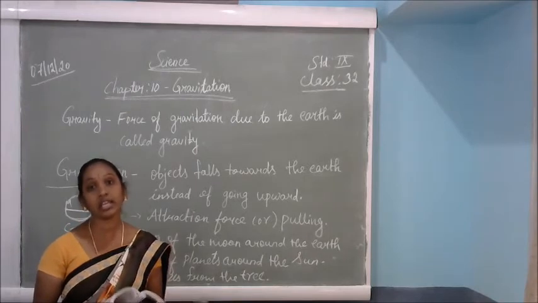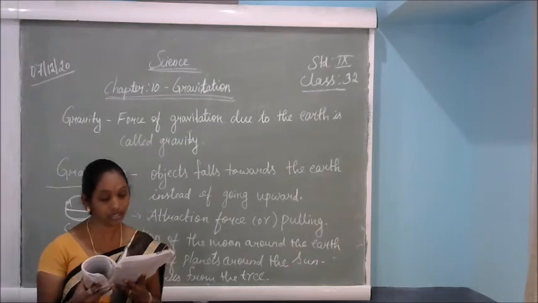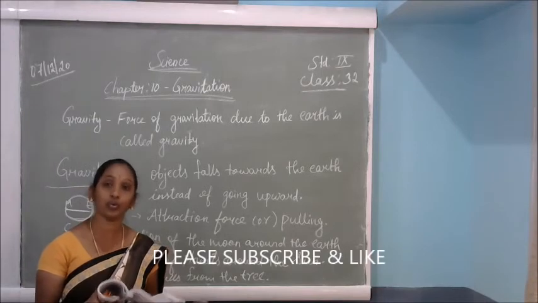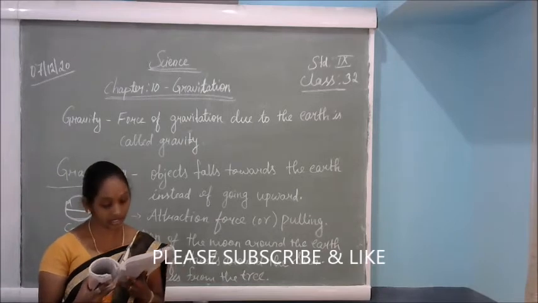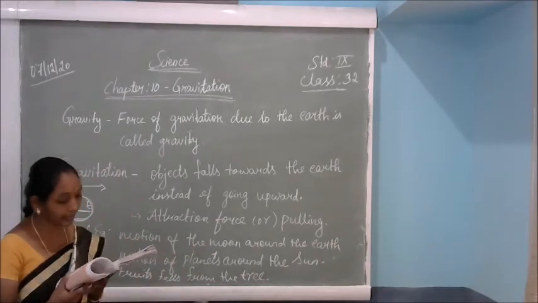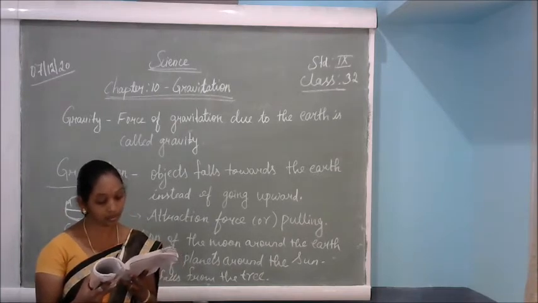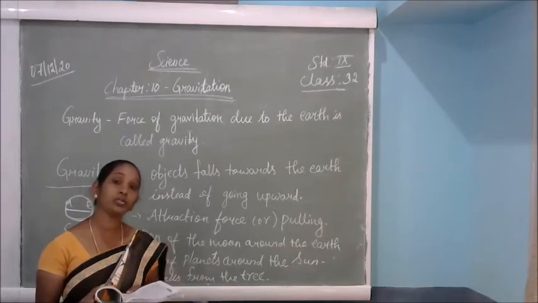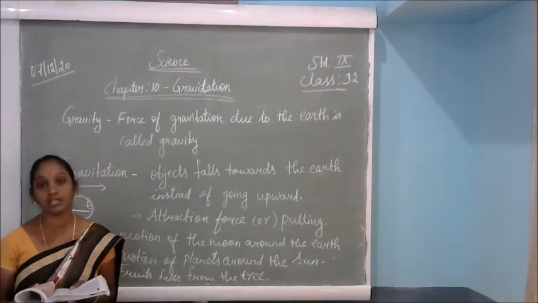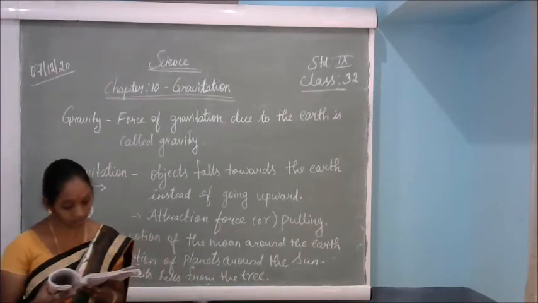According to the third law of motion, what is the third law of motion? Every action has an equal and opposite reaction. So according to the third law of motion, the apple does attract the earth. That means not only the apple, any fruit or a leaf from the tree will fall on the earth because of this force of attraction. But according to the second law of motion, for a given force, acceleration is inversely proportional to the mass of an object.